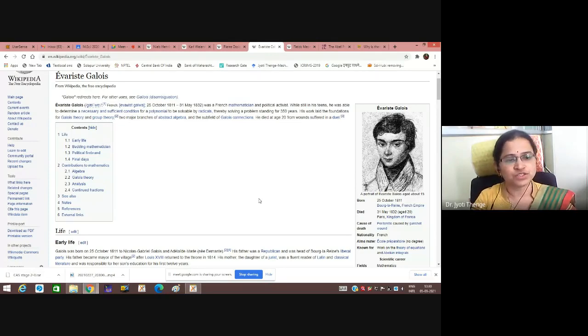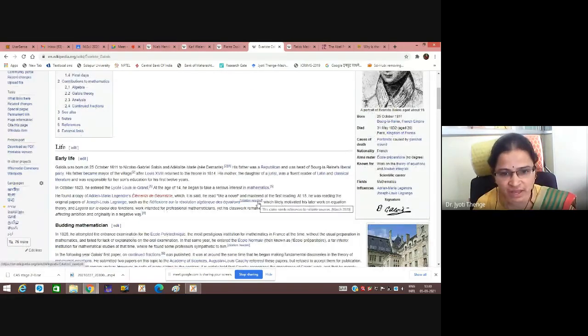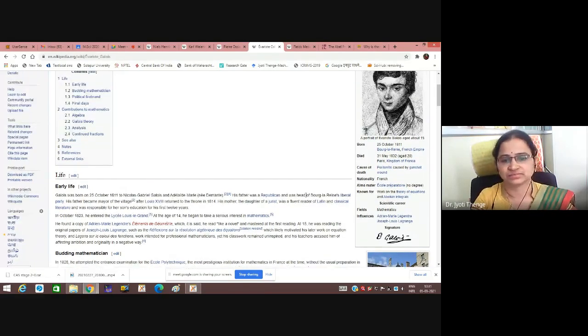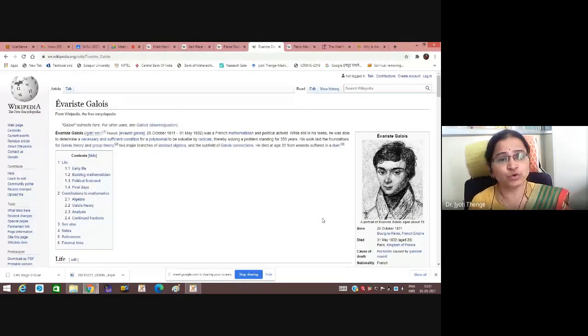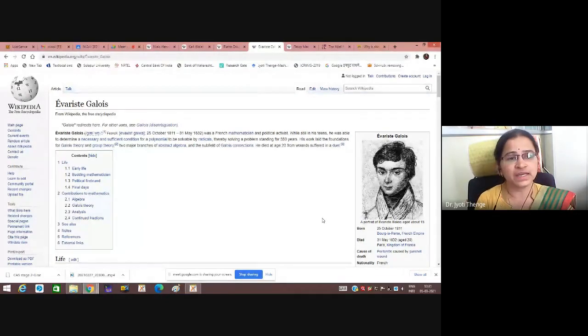If you go through the life history of Galois, it was somewhat terrible. Whatever research in mathematics he did, he did everything in prison. It is always very interesting to know about the mathematicians whose theorems are in our syllabus. If you want to know in detail about these mathematicians, there is a famous book called Ganiti written by Achyut Godbole. This book was written in Marathi so that it will be easy for you to understand.